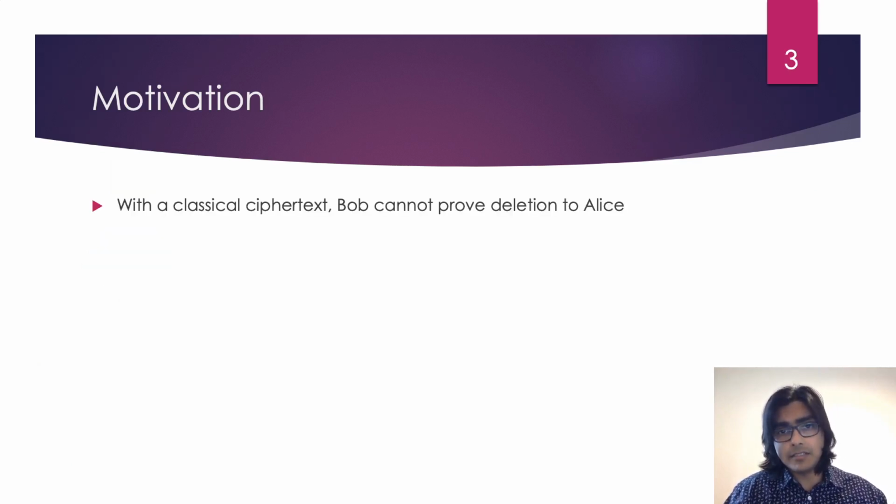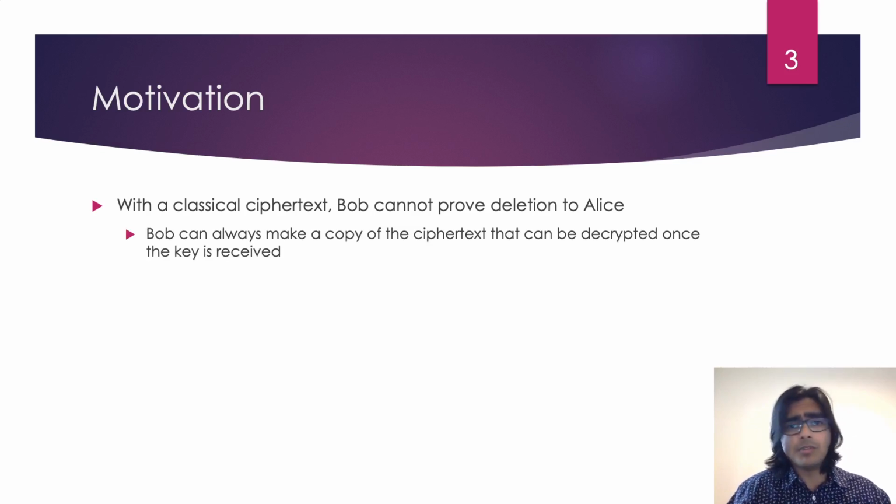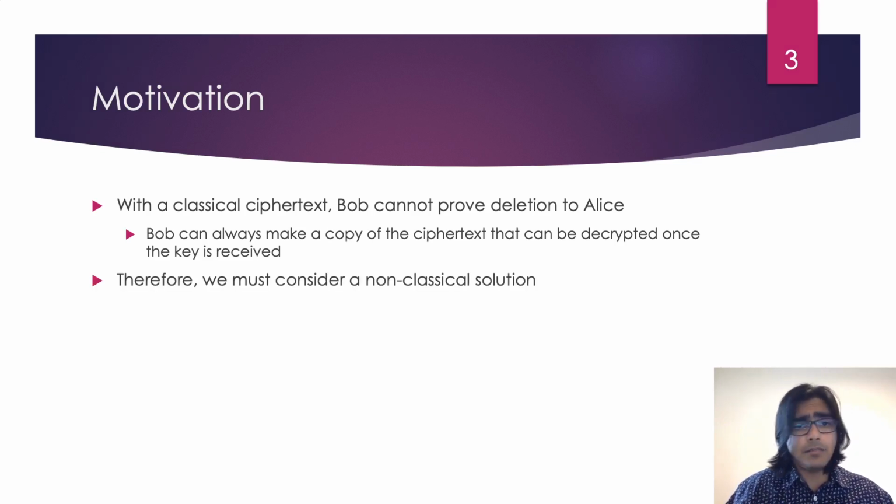Clearly, if the ciphertext consists only of classical information, this is impossible. Bob is always able to make a copy of the ciphertext. No matter what Bob does with the original to create some kind of proof, the copy of the ciphertext can always be decrypted once the key is received. Therefore, if we are to provide Bob with a way to perform certified deletion, we need to consider an alternative to a classical ciphertext.